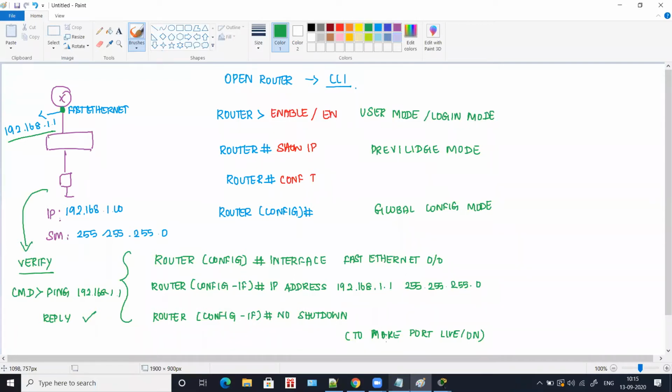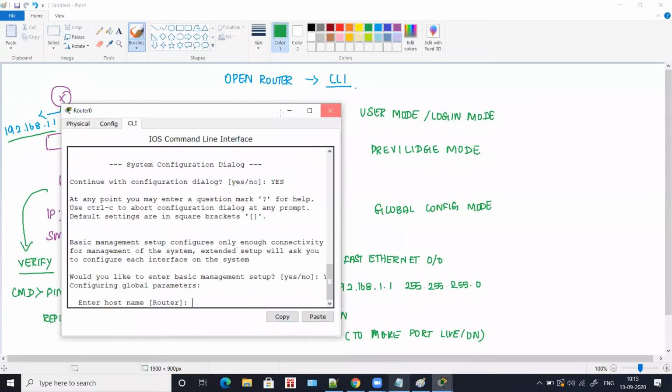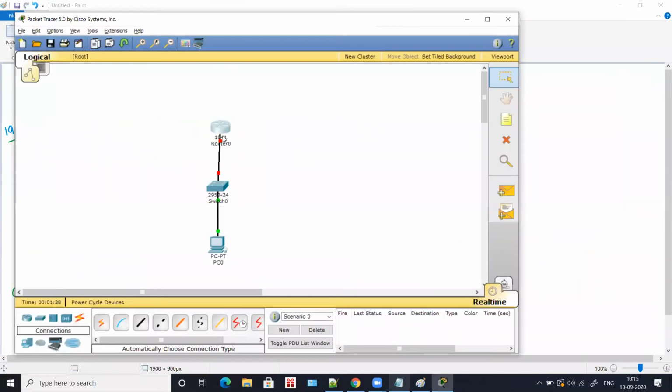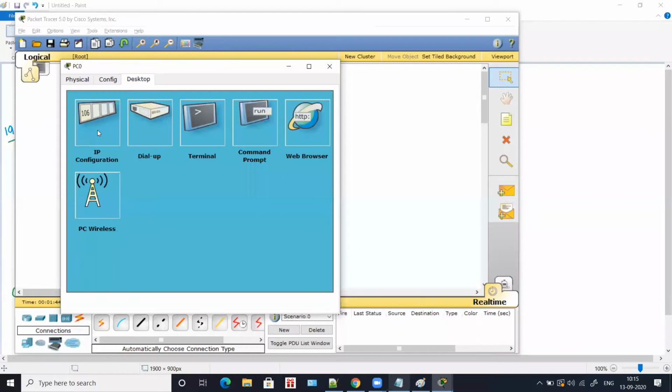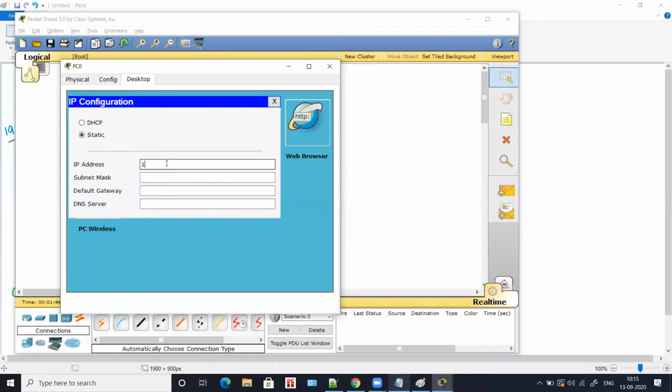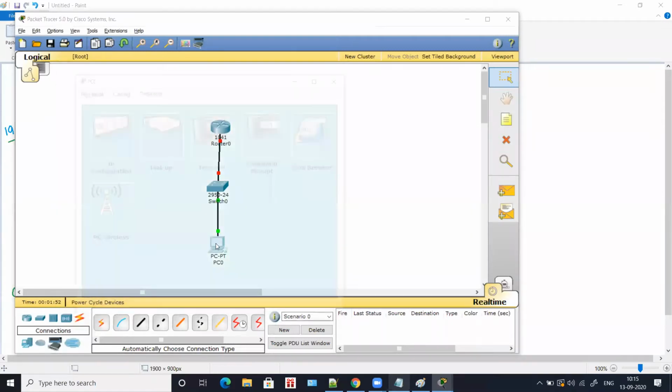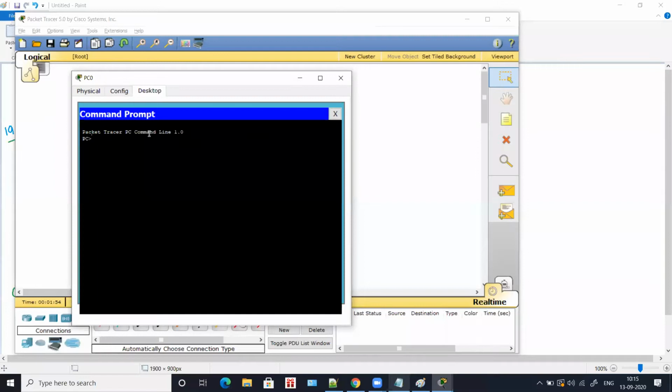Okay, you have to give these 3 steps, and once you have assigned an IP to the router, for this computer also you have to assign an IP. Give IP 192.168.1.10, close it, and from this computer, in command prompt, you have to type ping 192.168.1.1, and you have to get a reply.